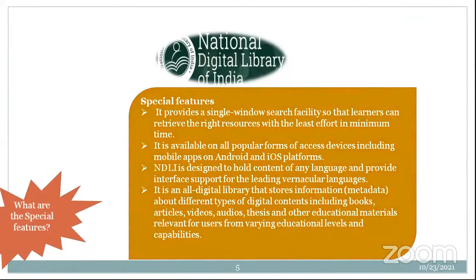What is a special feature apart from this in NDLI? So it provides a single window search facility so that the learners can retrieve the right resource with the least effort in minimum time. Normally, for an example, again I come back to Google. In order to access the right resource, I need to go through several pages in Google, right? But in NDLI, it is not like that. It is a single window search facility. So with the minimum time, we are able to access the right resource at the right time.